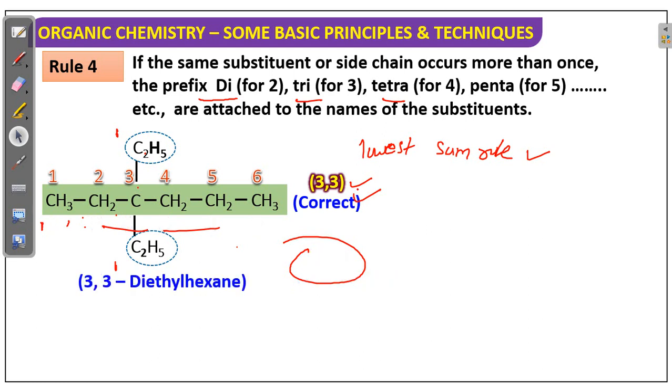Next, name. Total 6 carbons are there, so hex, single bond is there, and the substituent ethyl is there 2 times, on the third position. So 3,3-diethylhexane.